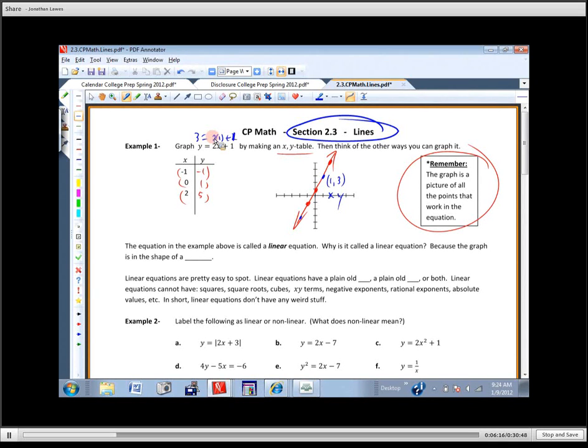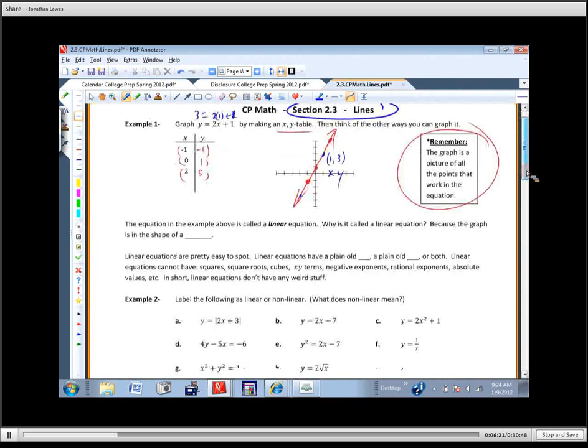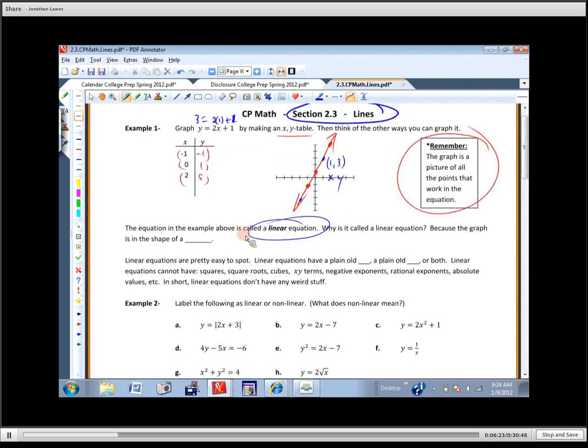Okay? The example that we just did here is called a linear equation. And it's no wonder it's called the linear equation because the graph is in the shape of a line. So linear, if you say linear to a junior high student, their head kind of just explodes. Okay? So they're not used to big words like that. Linear sounds like a weird word. It just means line. Okay? That's all it means. All right?